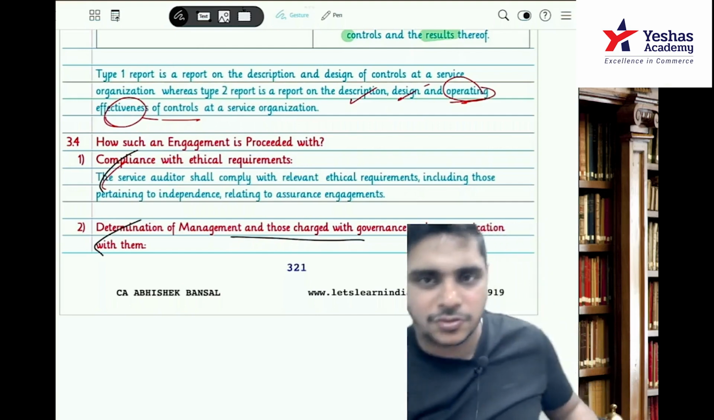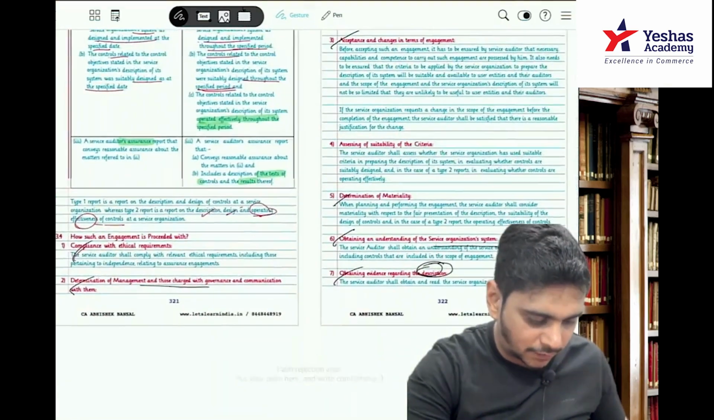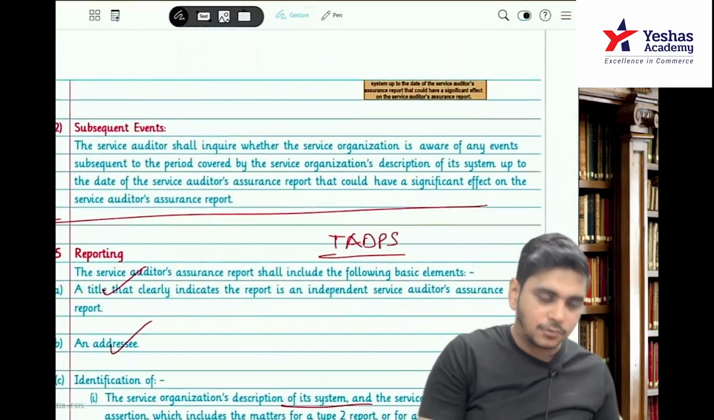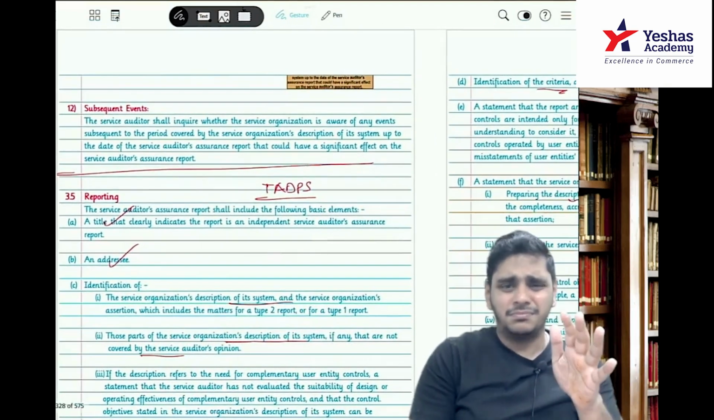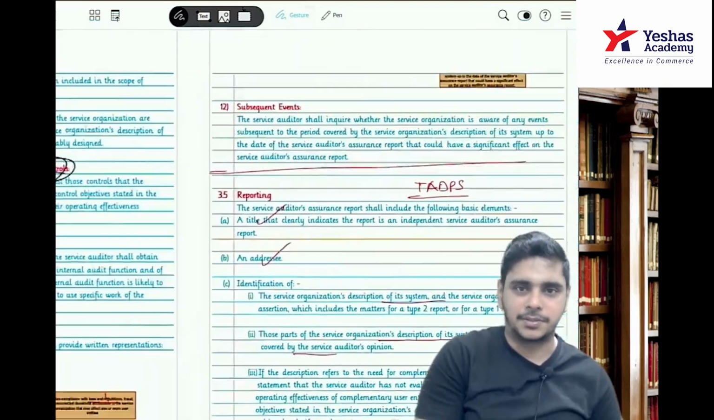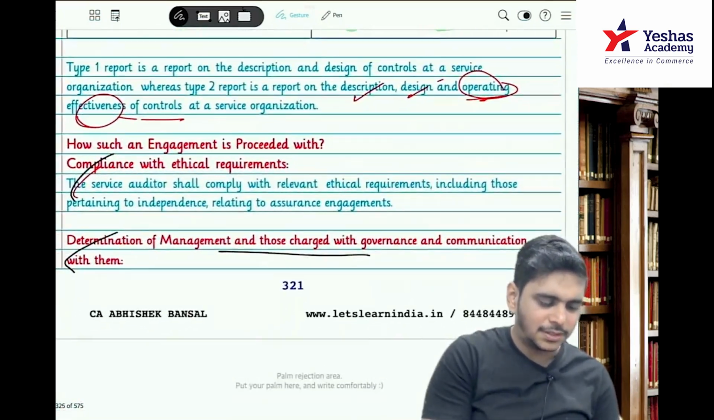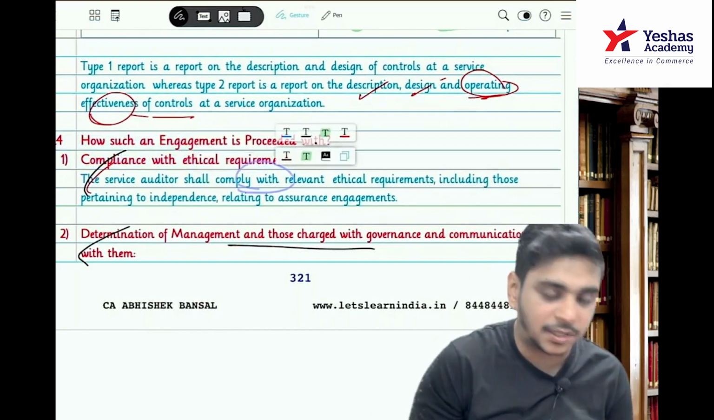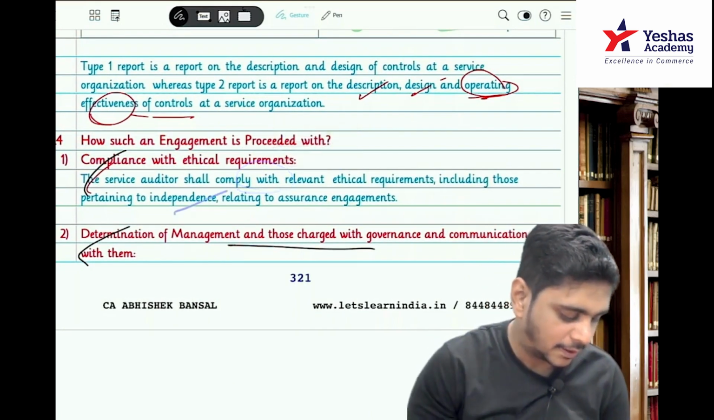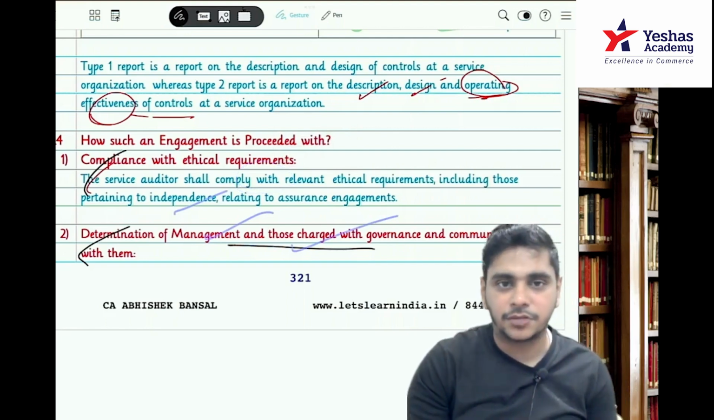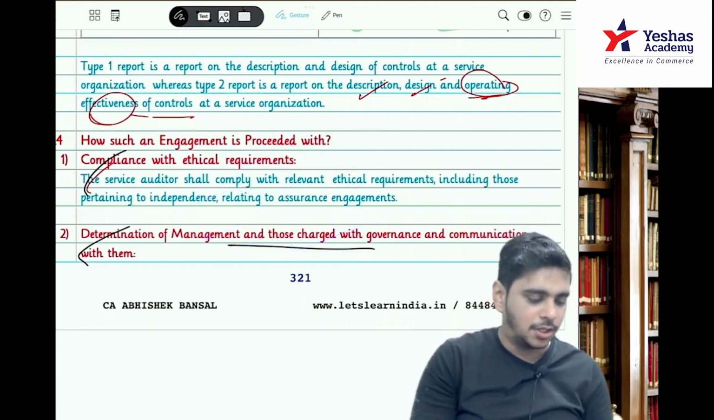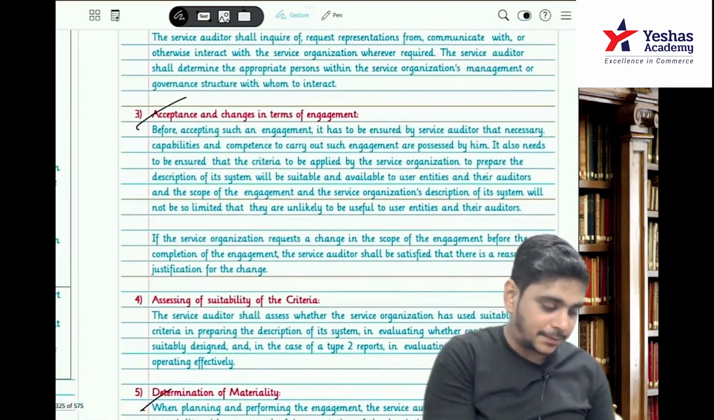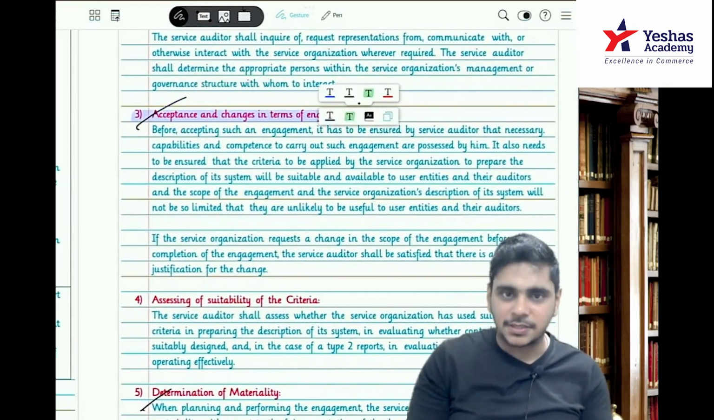Okay. So if you see this answer, it goes from page 321, 322, 323, 324. 12 points are there, any 6, 7. Nothing relevant, all standard numbers and names. Just go with the heading. Compliance with ethical requirement. So the service auditor shall comply with the relevant ethical requirement including those related to independence. Then determination of management, TCWG and communication with them. So SA 260 is communication with TCWG. So determination of whose management, whose TCWG and communication with them. Third, acceptance and changes in the terms of engagement, that is SA 210.